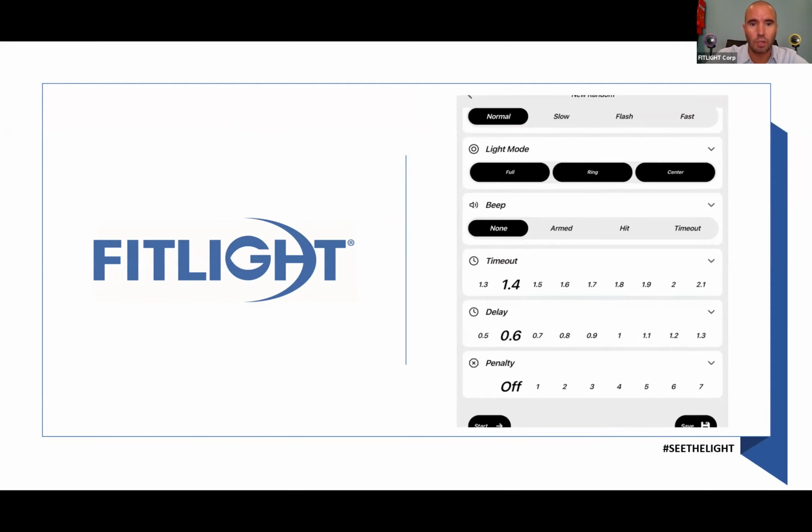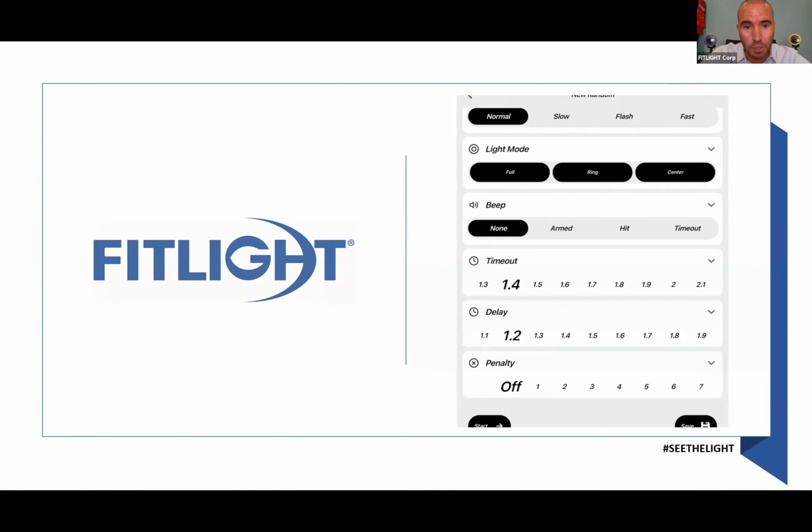Also, it's a very good way of replicating a game situation where you do not know what is going to happen. Let's say I have 4 lights around me, 1 in each corner. Whenever a light goes on, I deactivate it, then I go back to the middle and wait for the next light to go on. I'm constantly anticipating what light will go on next. If there's no beep, if there's a delay, I'm constantly turning to see what light will go on next, which one I have to deactivate. So that's a very good way to replicate that game situation.